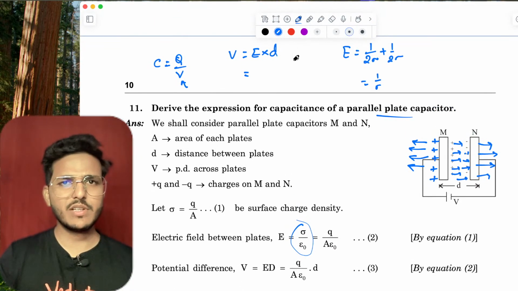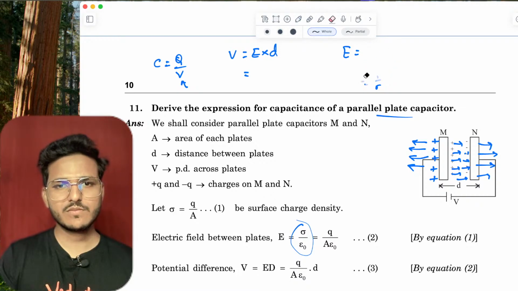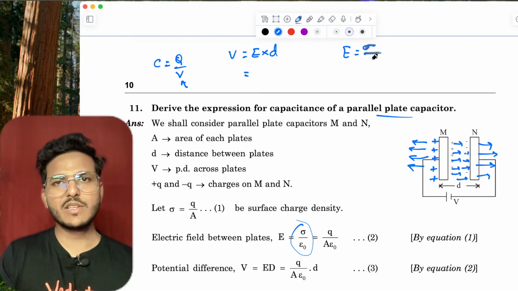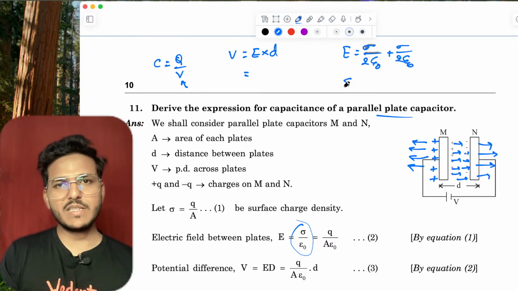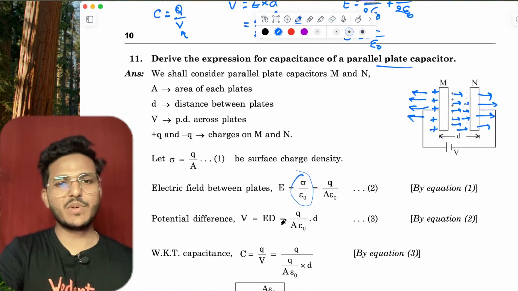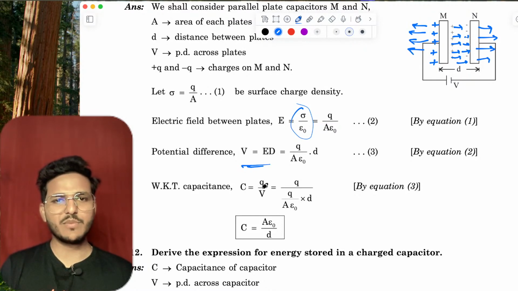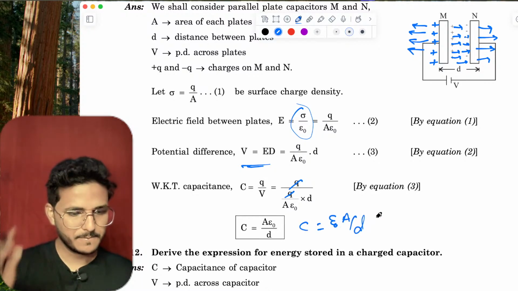Just add this up: sigma upon epsilon naught, times d. Just put it in. V equals E into d, that is Q upon A epsilon naught times d. Putting this in C equals Q upon V, Q and Q cancel, that is A times epsilon naught by d. So C equals epsilon naught times A by d. Okay.